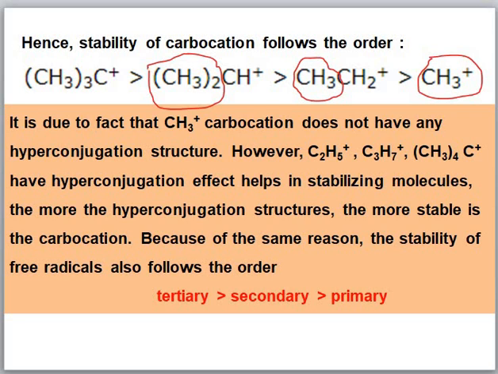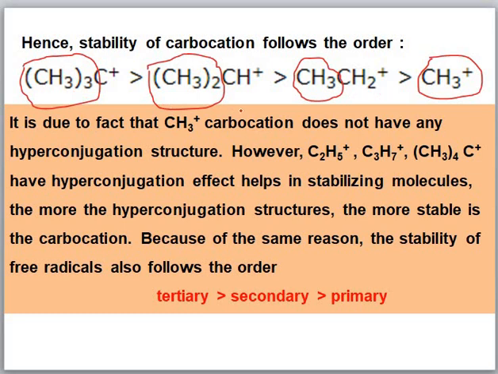And in tertiary butyl carbocation, there are 9 hydrogen atoms which can take part in the resonance. Therefore, it has 9 resonating structures. Hence, you see that the stability of tertiary butyl carbocation is the highest among the carbocations.